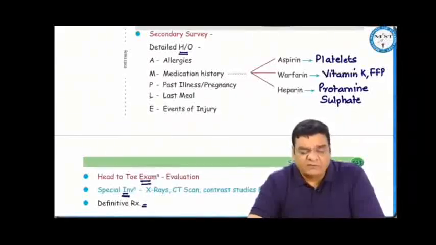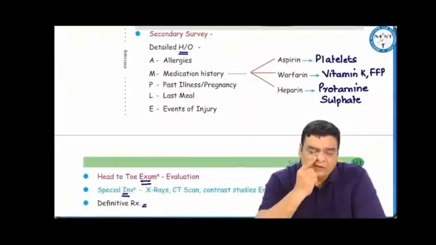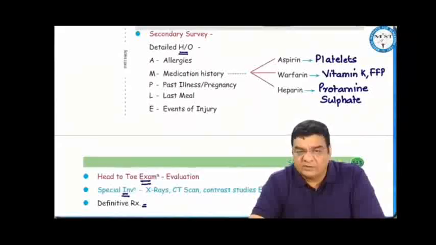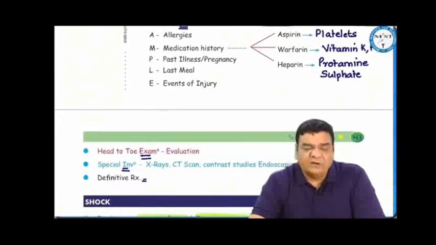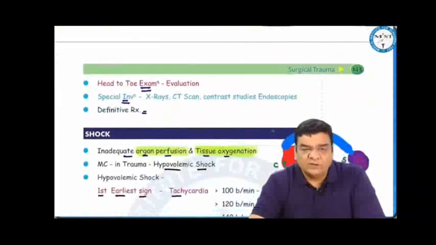If the patient is taking warfarin, then we have to give vitamin K and fresh frozen plasma. If the patient was taking heparin, then we have to give the counter to heparin, that is protamine sulfate. P is for any past illness or pregnancy. L, when did the patient have the last meal, and E, what were the events of injury.